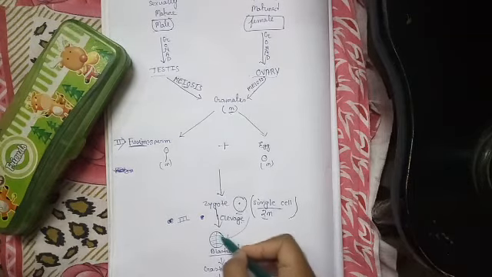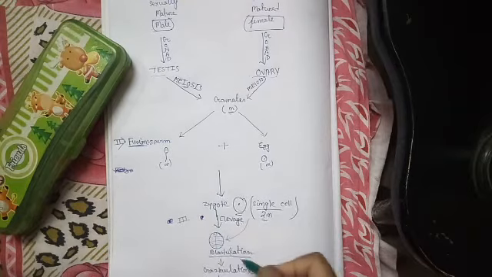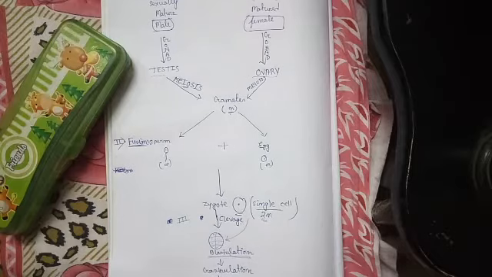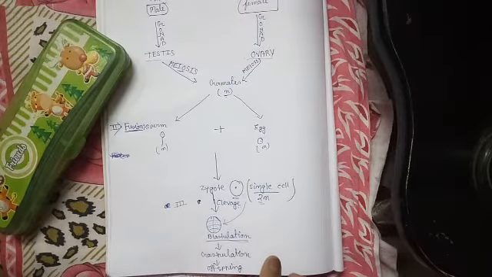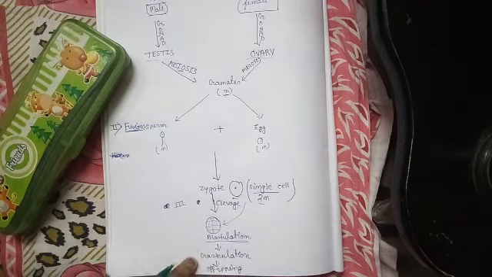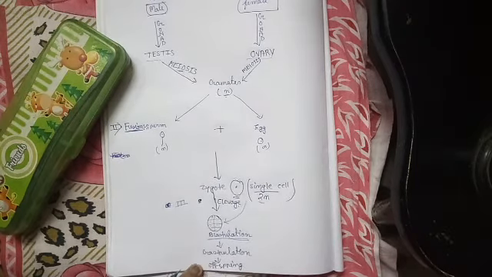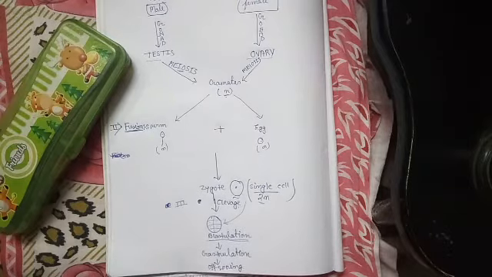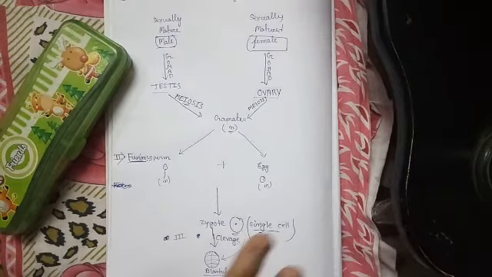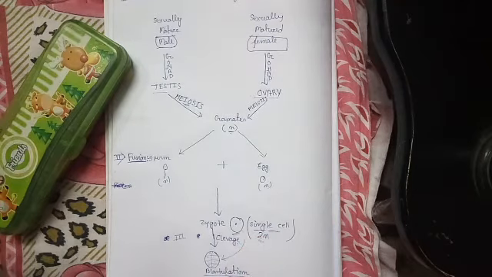Okay, so after blastulation, the process of gastrulation starts. What is gastrulation? We will discuss it later on. After the gastrulation process, the full-fledged offspring will be formed. Okay, so it is the total overview of the reproduction process in human beings.